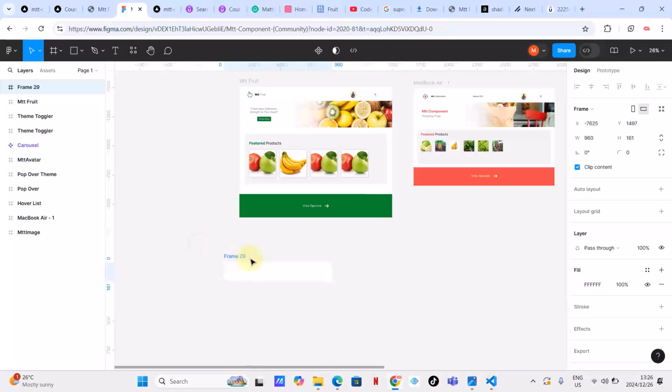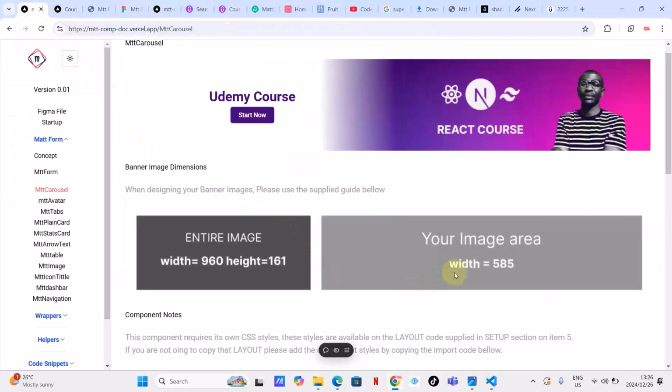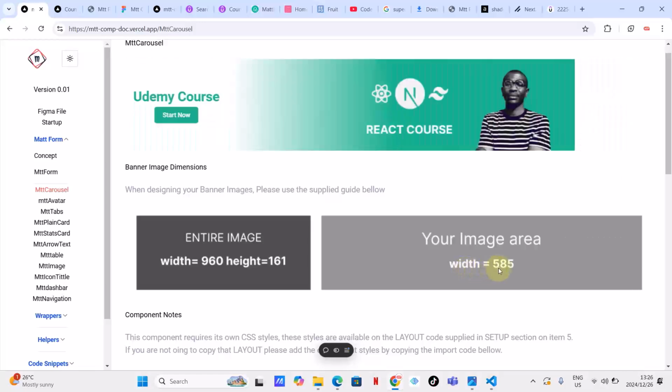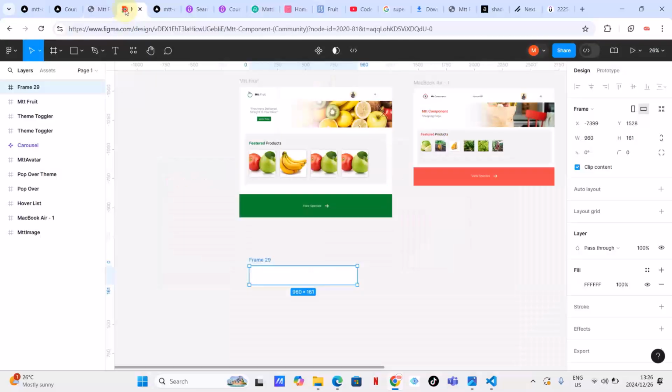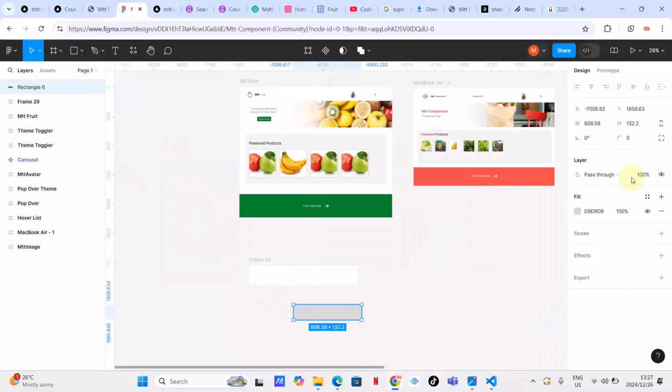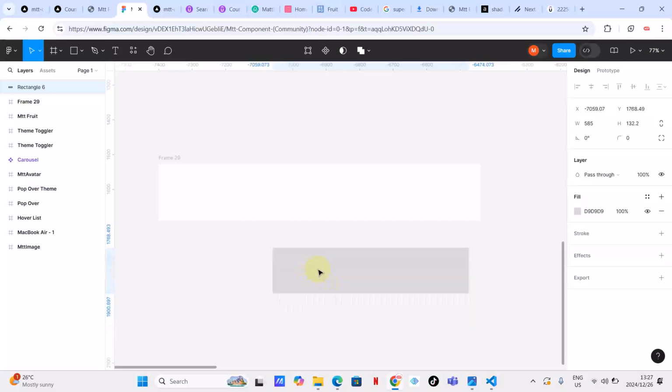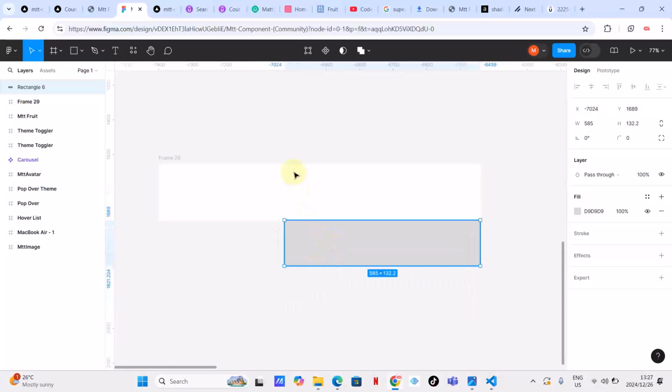I'm happy with this. Then let's go back to the documentation. As you can see, we can have a width of 585, so let's go back here and just type 585. It seems like this is a safe area for our image.